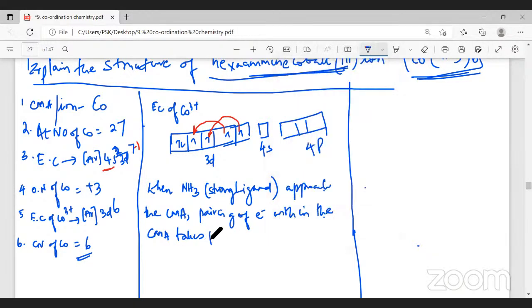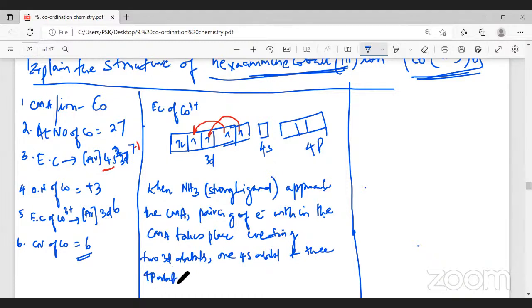This takes place, creating, see what I'm writing, two 3d orbitals, one 4s orbital, and three 4p orbitals vacant.